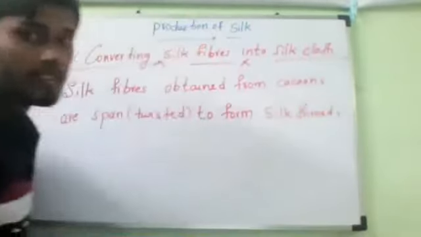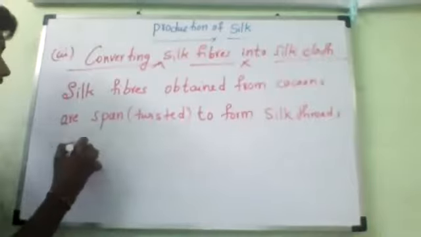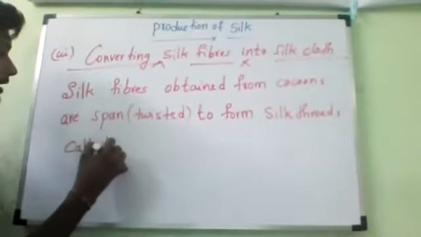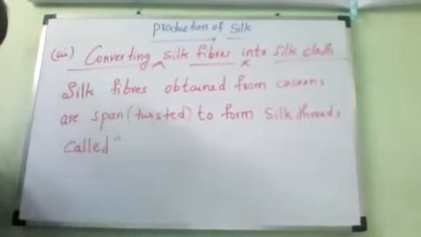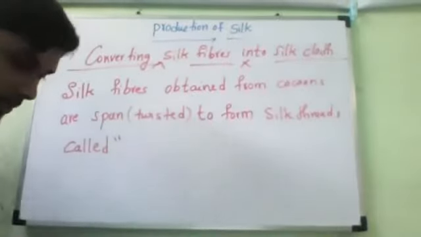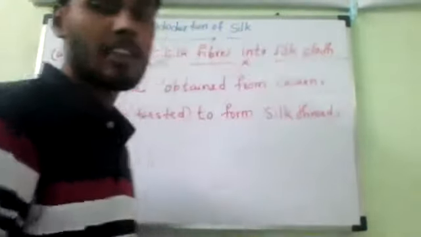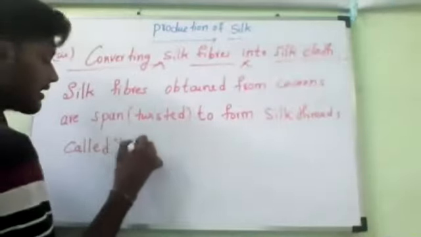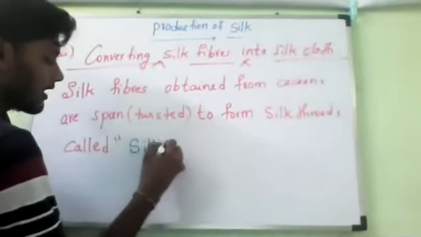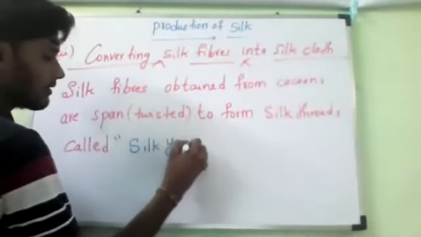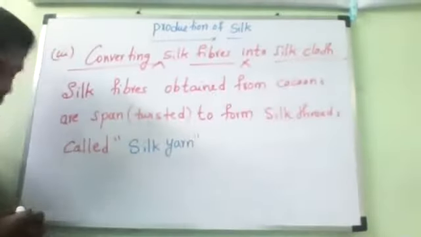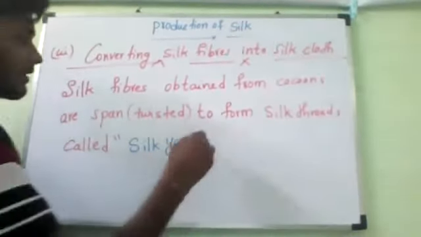So silk threads are called silk yarn. Full stop.